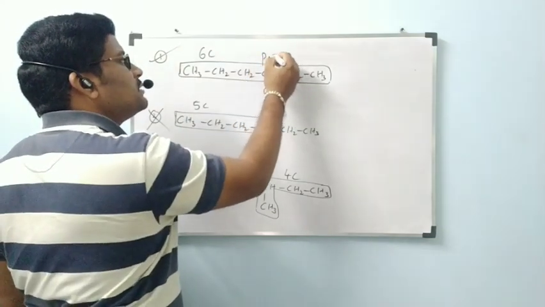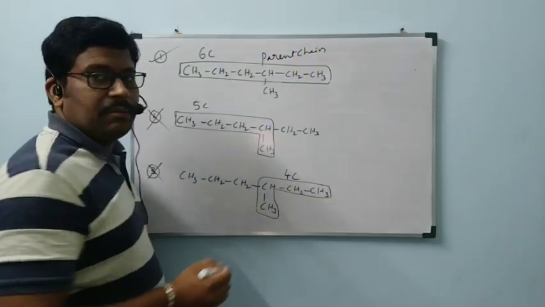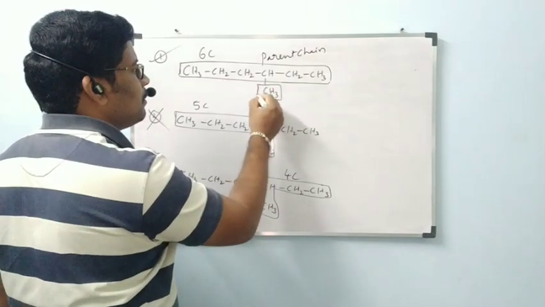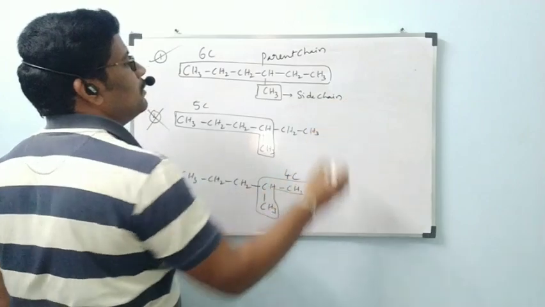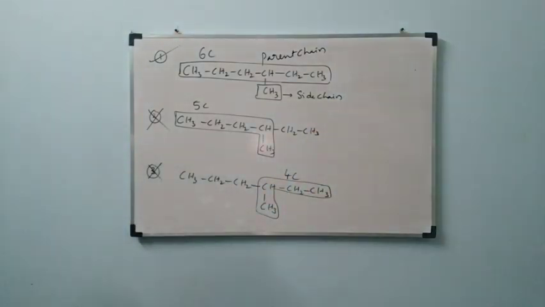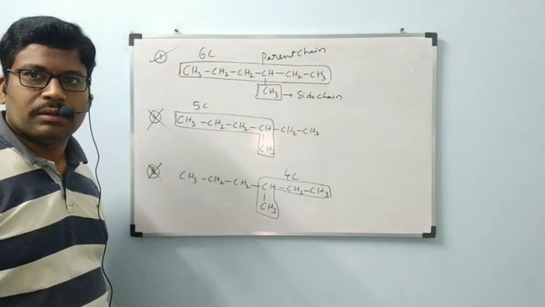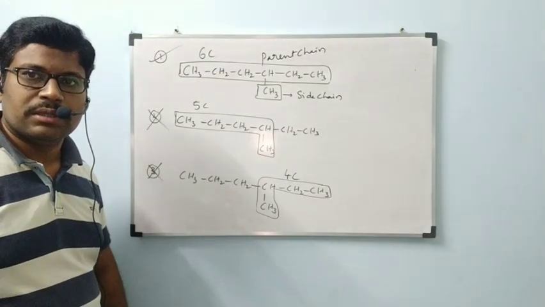I am going to write this name, parent chain, and the remaining part is called the side chain. Is it okay now? Shall I go next now?